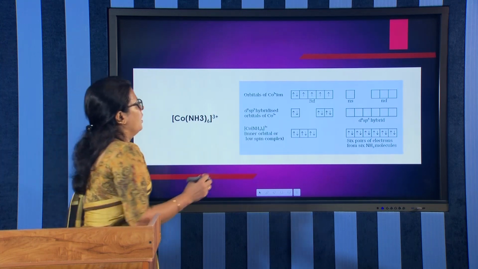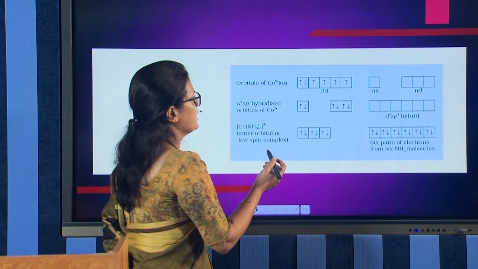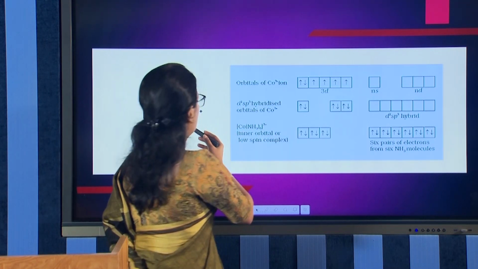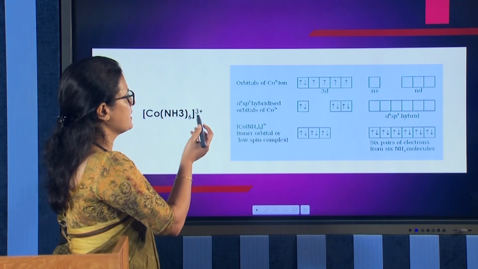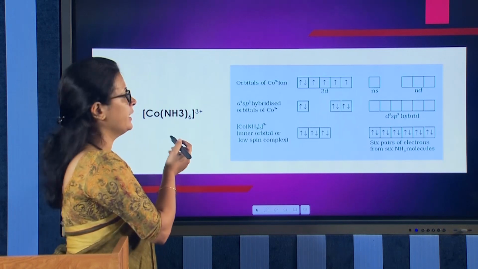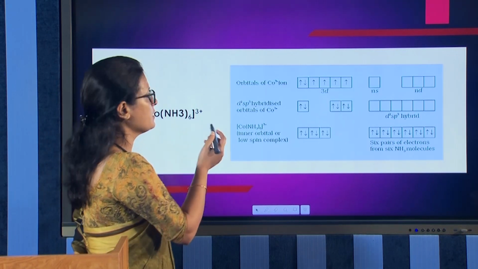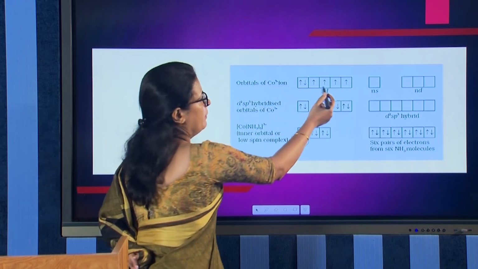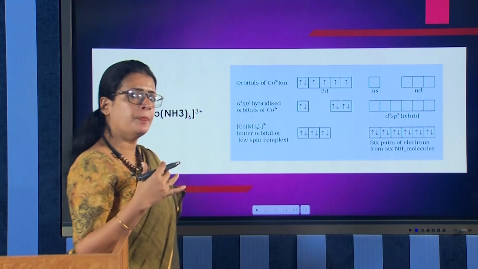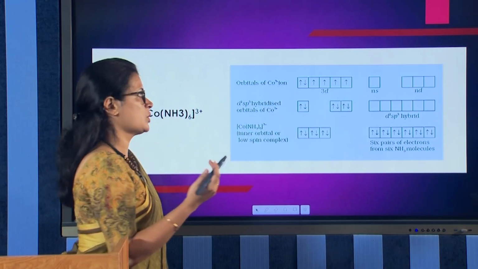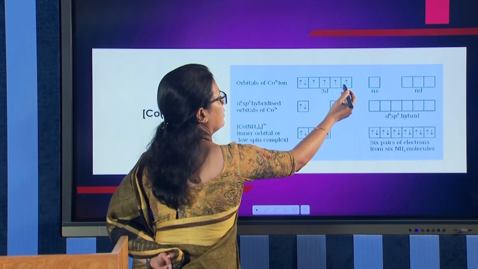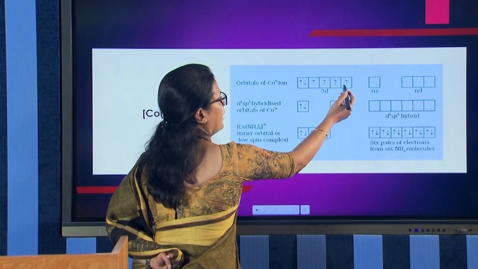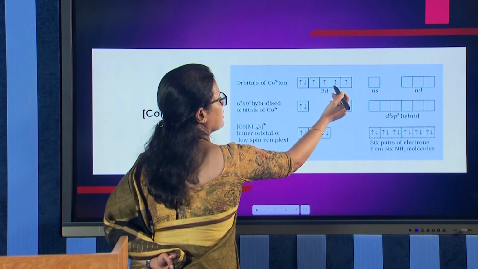And now, what about the hybridization? You can see that this ammonia ligand is a strong field ligand, as I have already discussed. Since it is a strong field ligand, it has the capacity to pair the unpaired electrons. So, when the ammonia ligand comes, pairing occurs, and this will be paired here, this will be paired here.